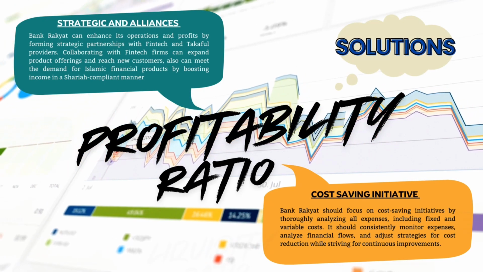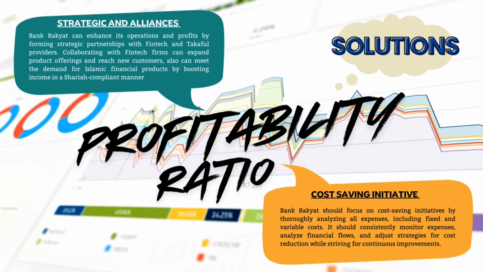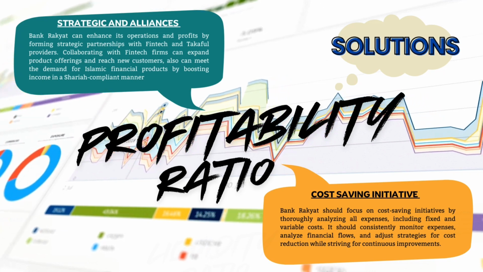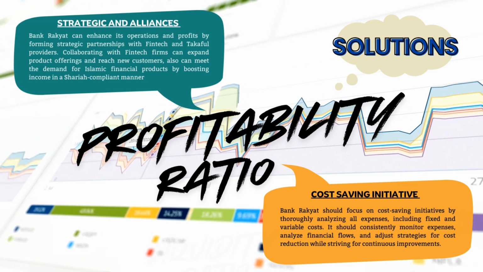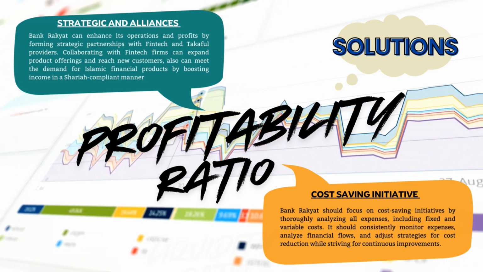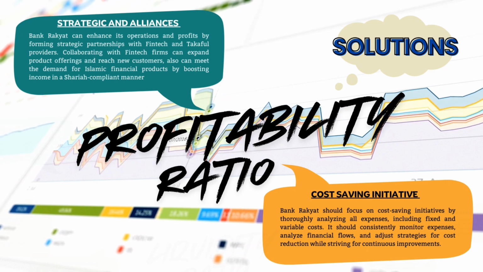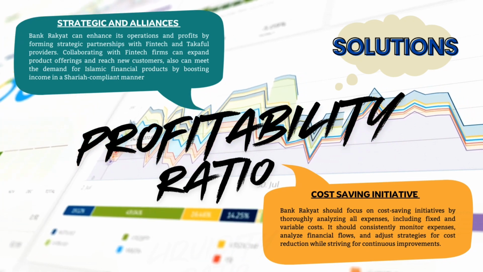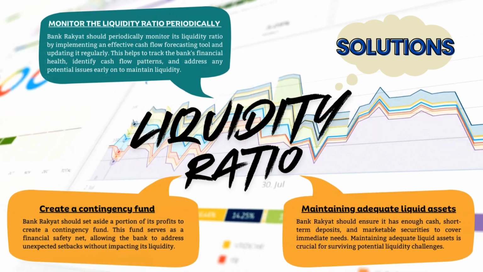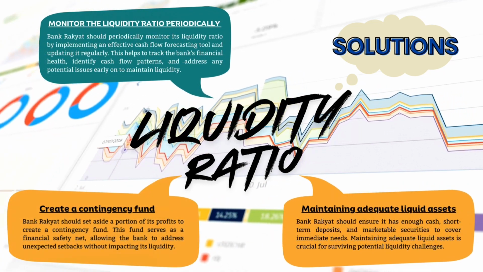Cost-saving initiative. Bank Rakyat needs to prioritize the analysis of expenses by reviewing all costs, including fixed and variable costs. In addition, Bank Rakyat needs to constantly monitor expenses, analyze financial flows, adjust strategies for cost reduction, and make continuous improvements. Monitor the liquidity ratio periodically.